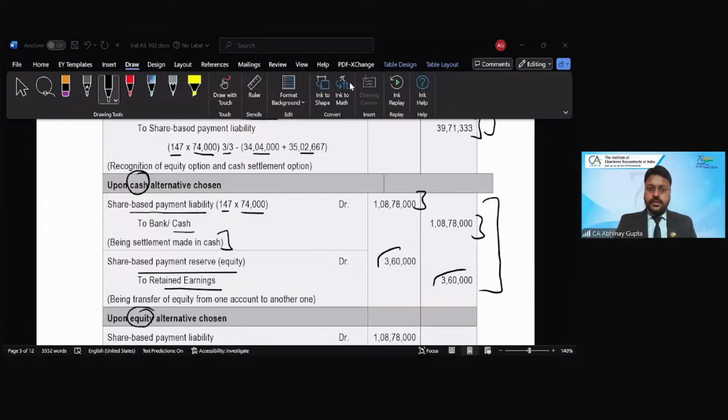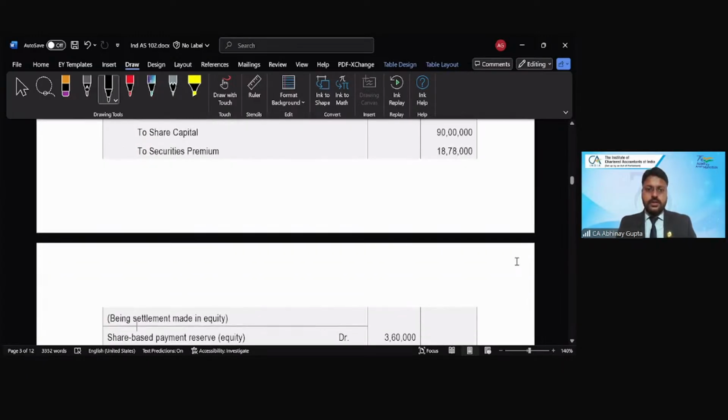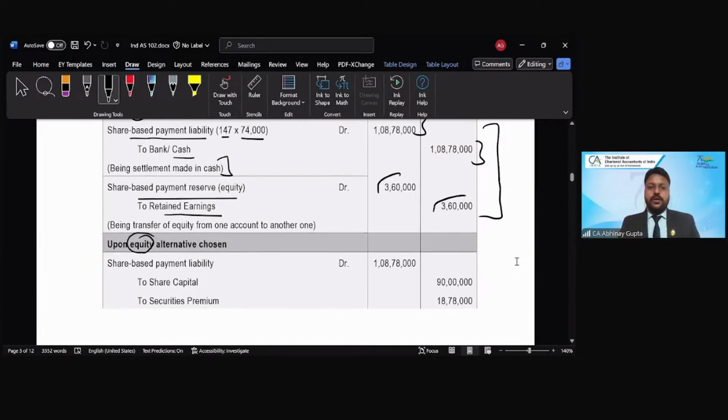Okay. So in the absence of any doubt, I can safely assume it is understood. Now, instead of cash settlement, if the other party comes and asks for the equity shares, and now the settlement is happening in equity, then what would be the journal entry? In that case, I will say share-based payment liability account debit, because anyway I have to clear this liability from my books of accounts.